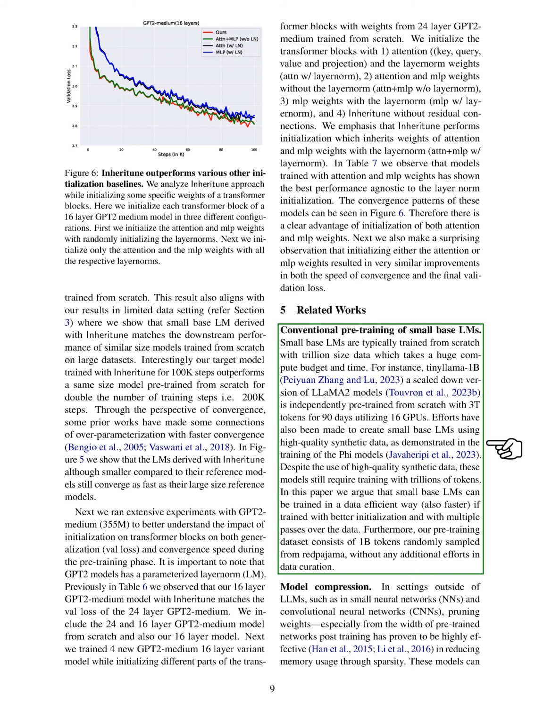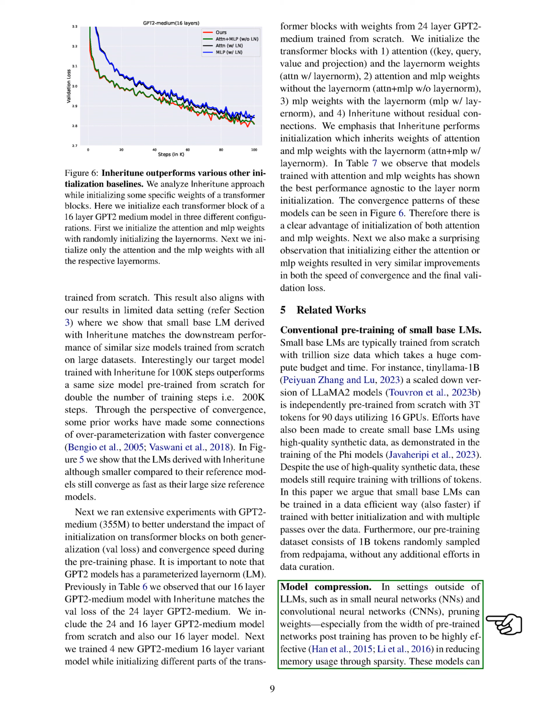When it comes to training small base LMs, conventional methods involve training them from scratch with a large amount of data, which is computationally expensive and time-consuming. We propose that small base LMs can be trained more efficiently and faster with better initialization and multiple passes over the data. Our pre-training dataset consists of 1B tokens randomly sampled from RedPajama, without the need for extensive data curation.